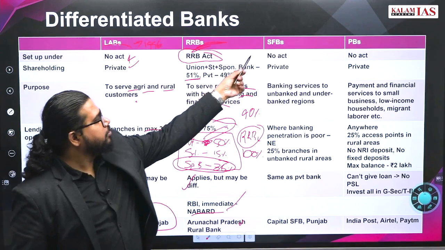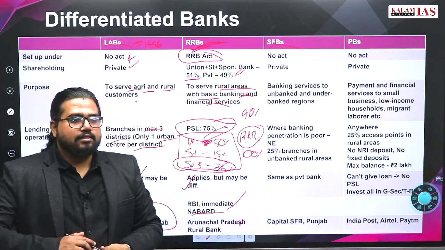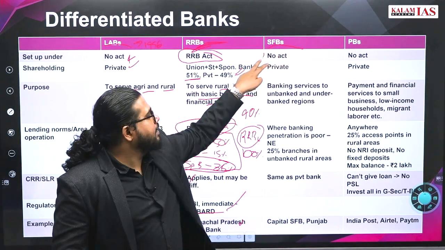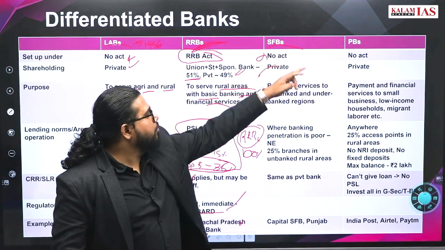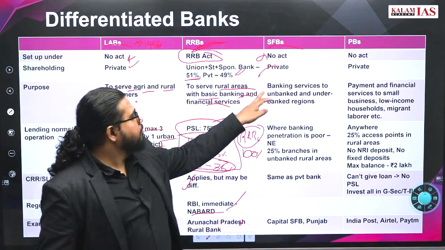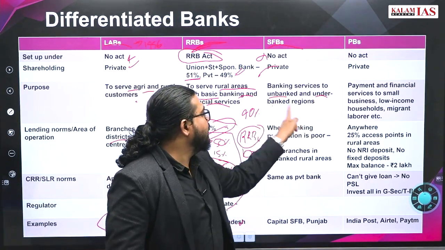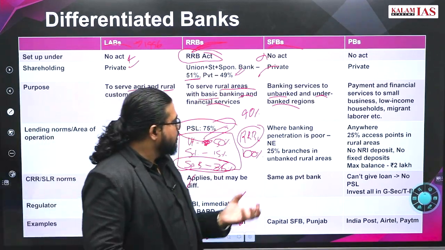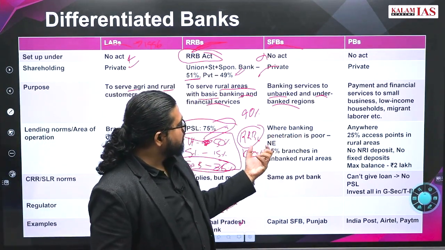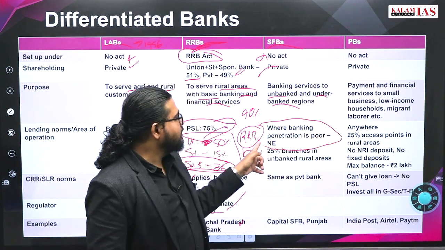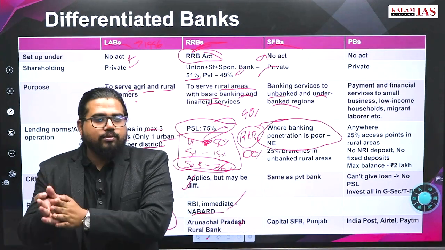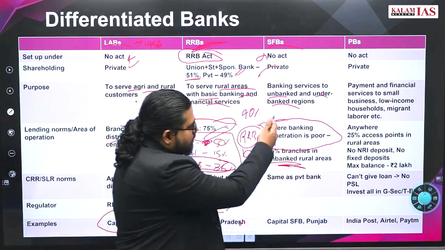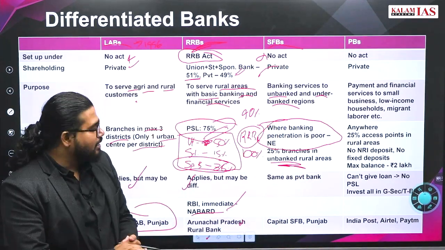Now come to the new kind of banks, that is small finance banks and payment banks. What is a small finance bank? There is no act for this either. These are owned by private entities only. Banking services to unbanked and underbanked regions, that is the primary objective of small finance banks. The major objective is to give banking to areas where banking penetration is much poorer. 25% of the bank branches should be in these areas.